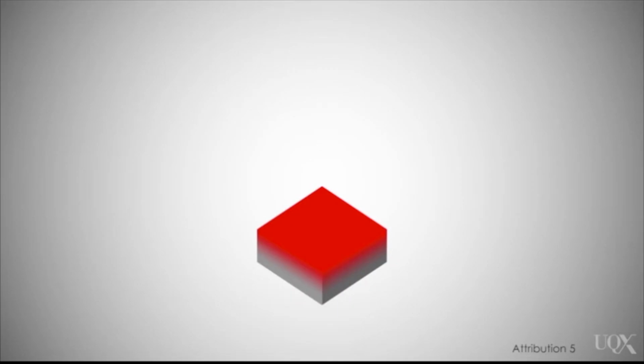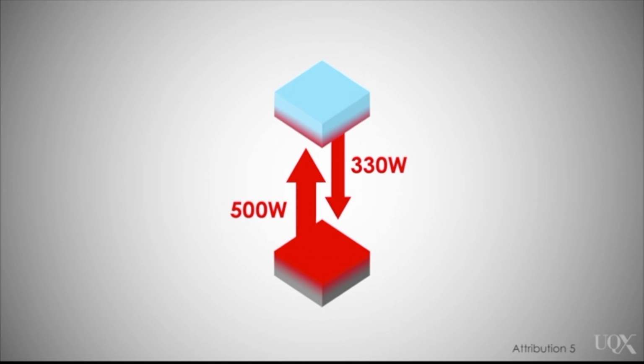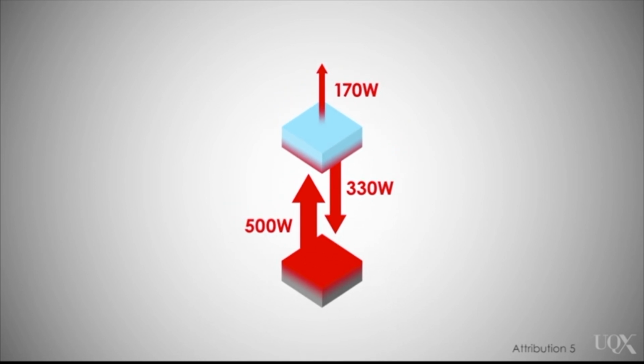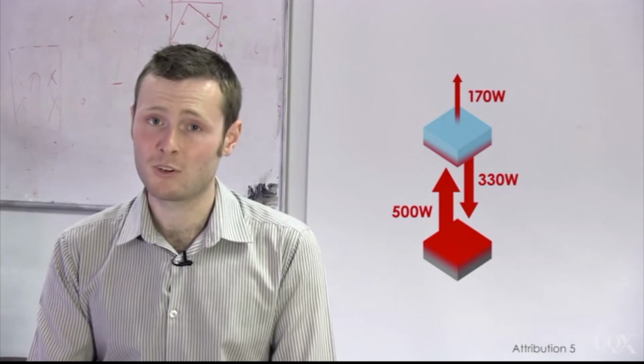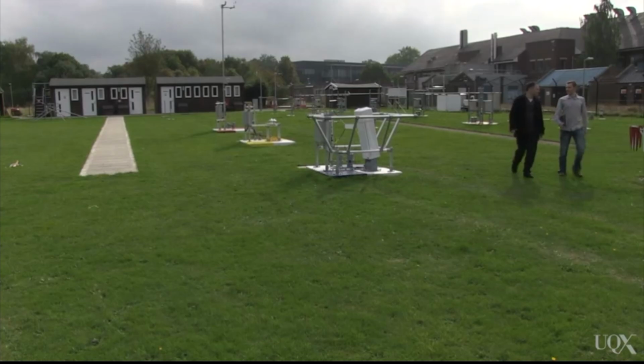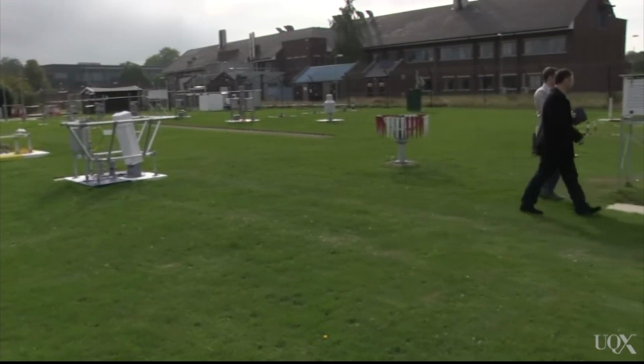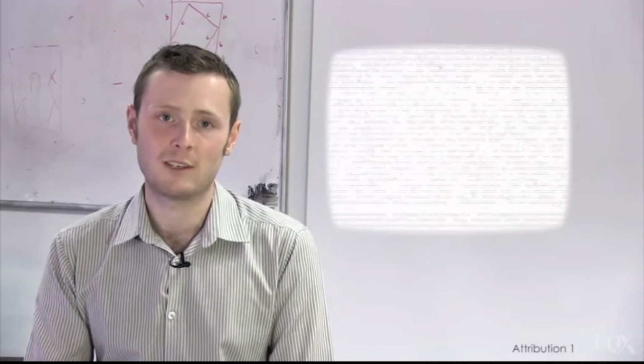A square meter of Earth's surface sends about 500 watts upwards, so it works like a 500-watt heater. The greenhouse effect sends down about 330 watts of heat, so in total 170 watts goes from the warmer surface to the cooler sky. Heat overall goes from hot to cold, but the greenhouse effect sends some back to warm us up. The myth misrepresents the second law of thermodynamics. Meanwhile, observatories measure the greenhouse effect every day, all over the world. We know it's there. And this is where the Big Bang and static on an old TV come in.